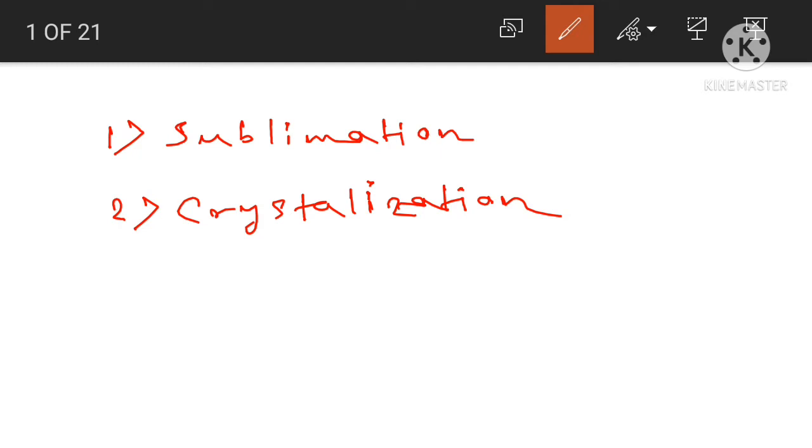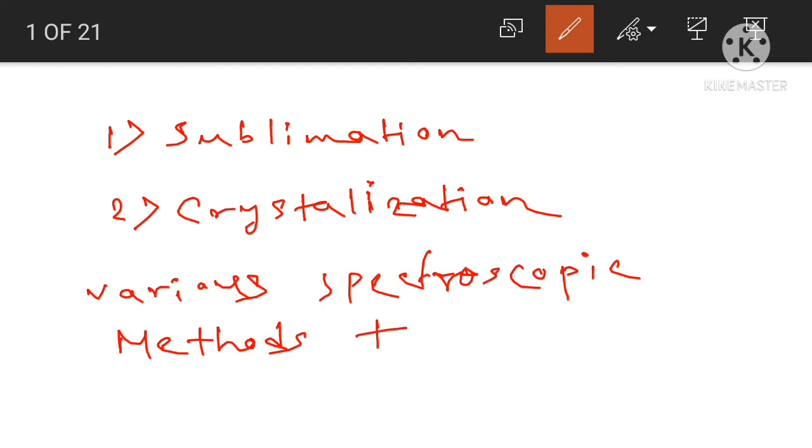Now finally, the purity of a compound is ascertained by determining its melting point and boiling point. Most pure compounds have sharp melting and boiling points. Nowadays, new methods have been developed to check purity, such as various spectroscopic methods.